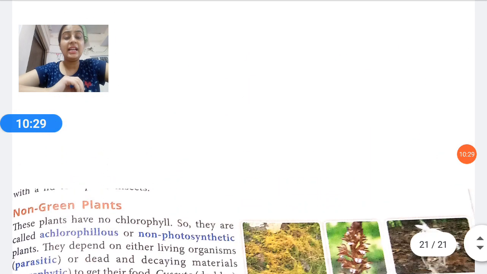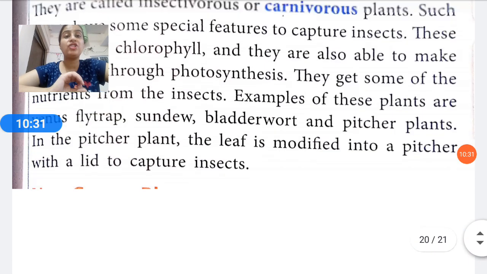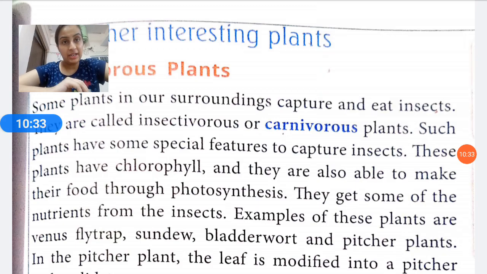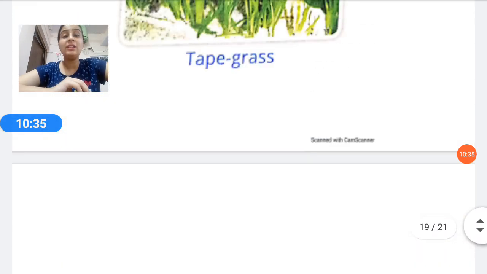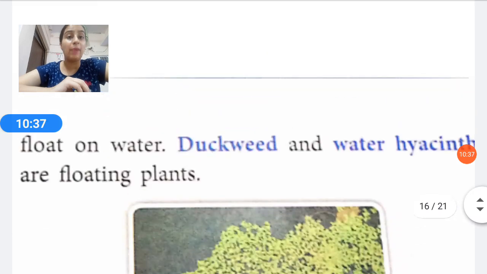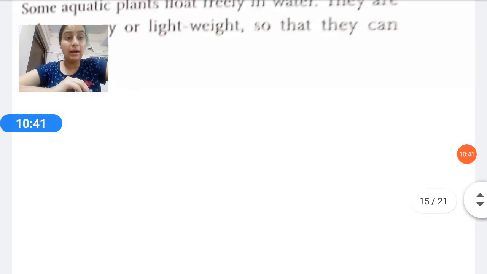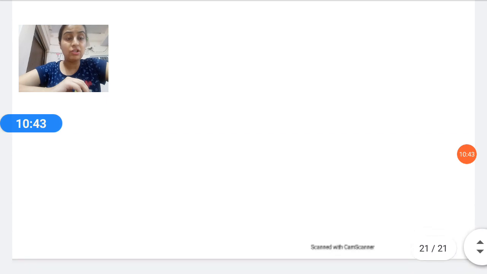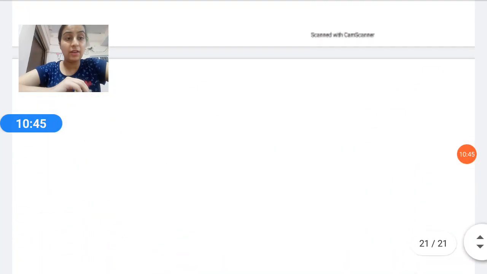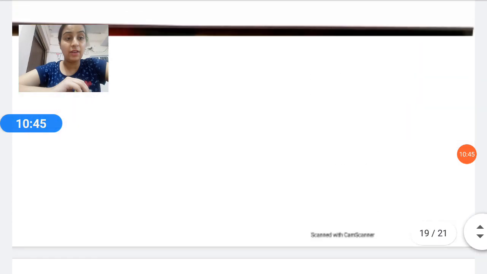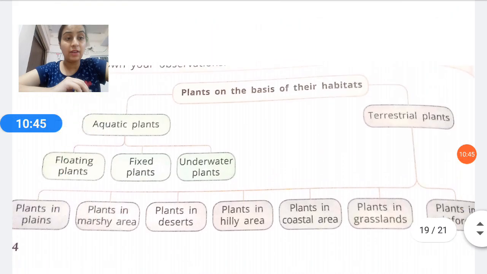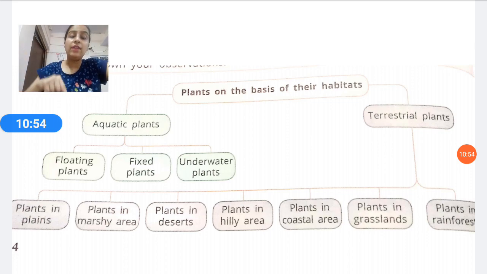So with this, our chapter number 5, adaptation in plants, is also completed. Now children, you have to draw the diagrams of the different kinds of plants that I have explained to you. For example, let me take out the chart. From the chart it will be easier for you to understand. See, the chart is here. There are three kinds of aquatic plants: floating, fixed and underwater.